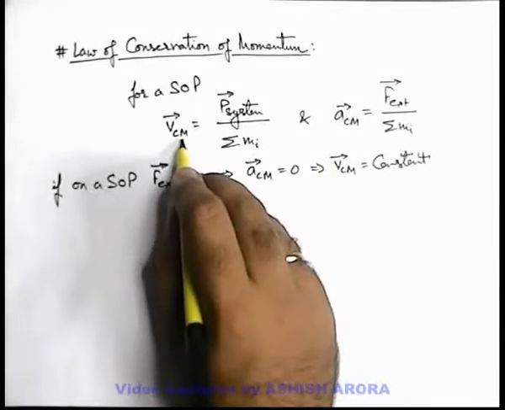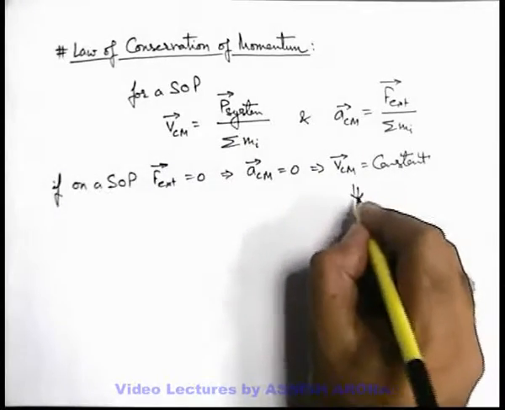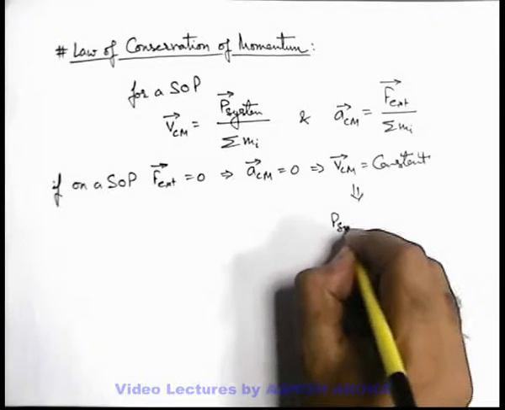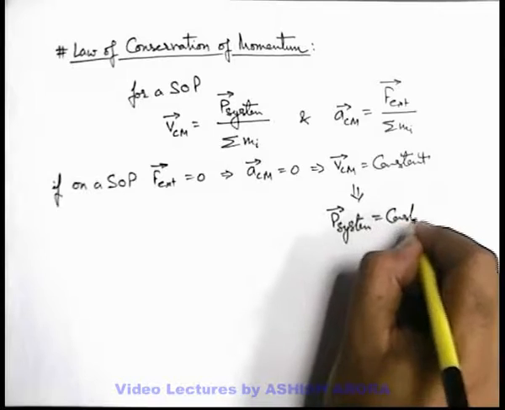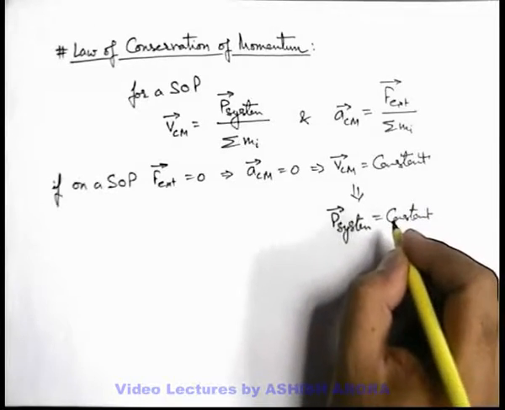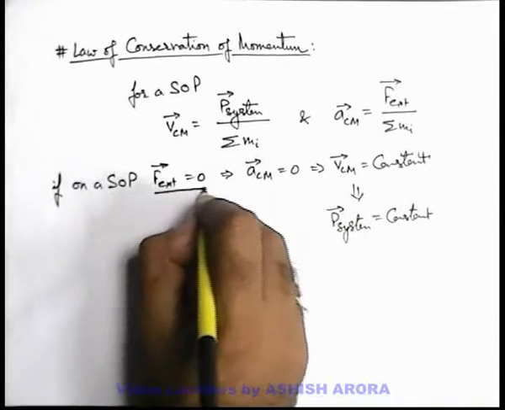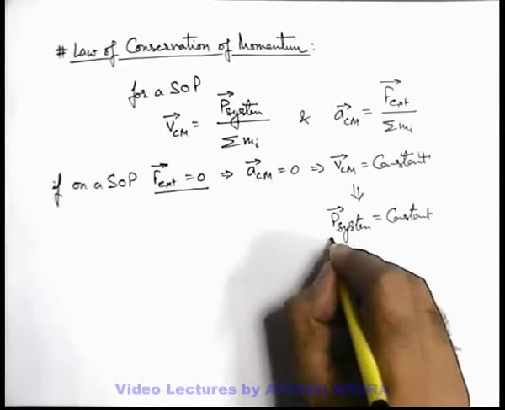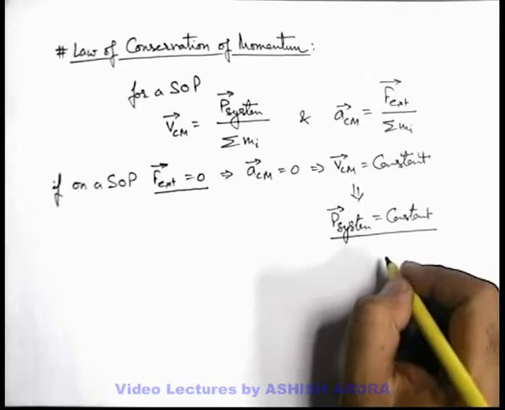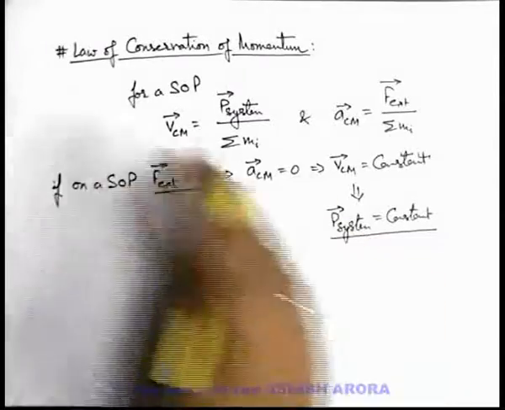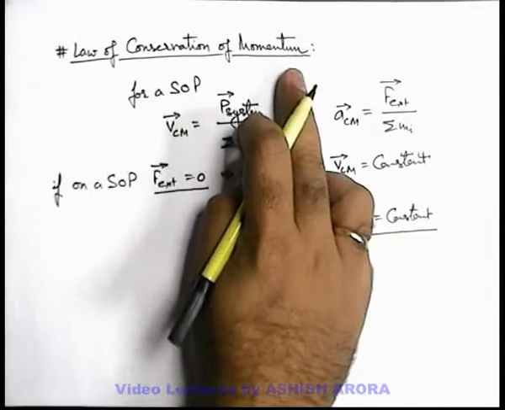Now if velocity of center of mass is constant, this means the momentum of system remains constant. So indirectly we can also state that if no external force is acting on the system of particles, the total momentum of the system remains constant. This concept is called law of conservation of momentum.